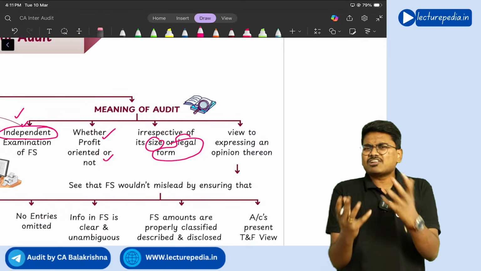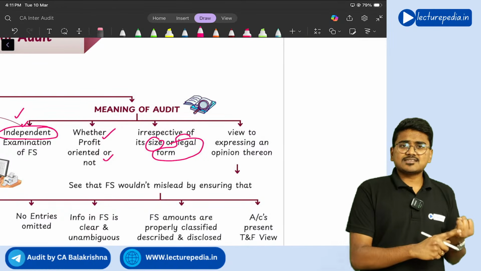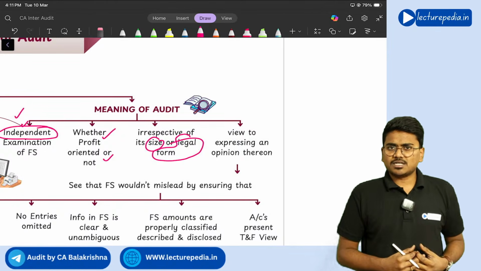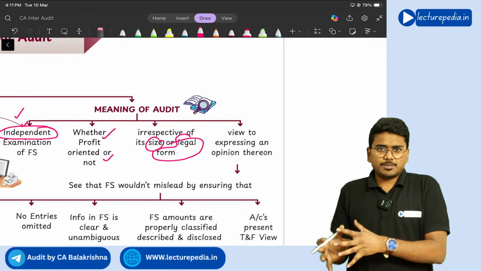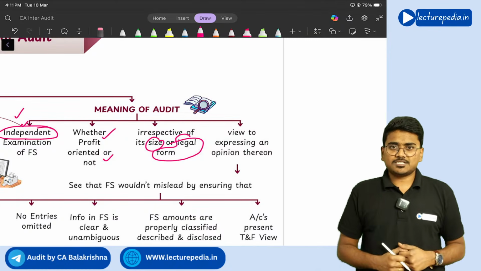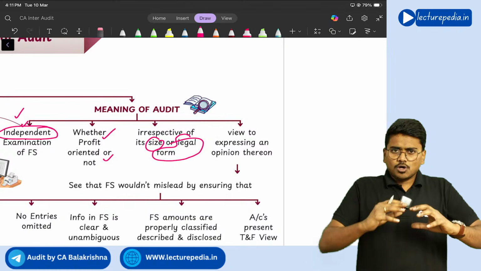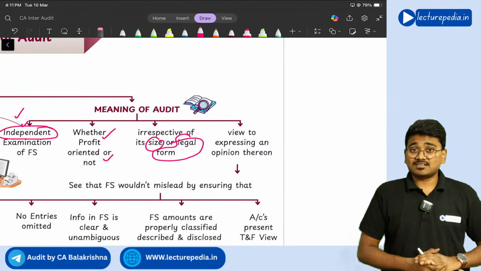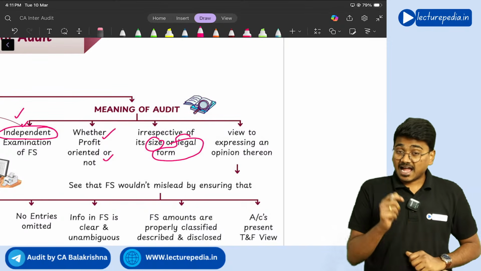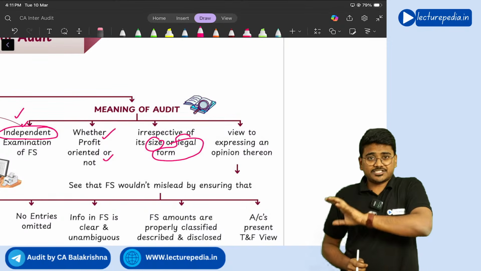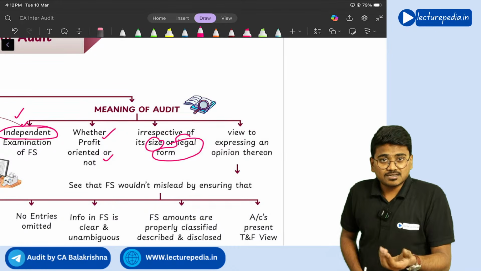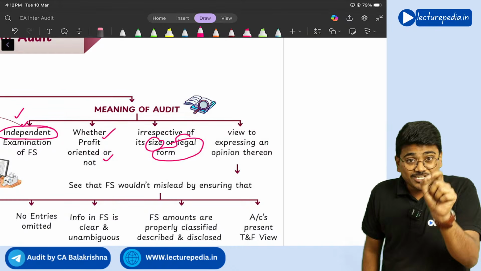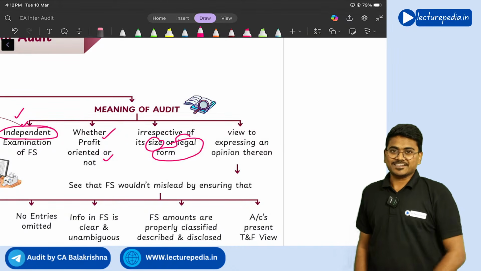What is meant by legal form? Whether it is a company, a partnership, a sole proprietor, or a cooperative society, or a trust. Whatever the legal form might be, the meaning of the term audit doesn't change. Understanding? And when this examination is conducted by the auditor with a view to express an opinion thereon, then you will call it audit.